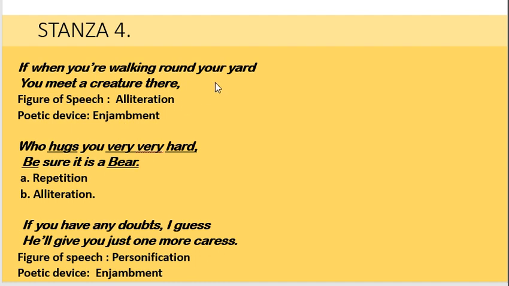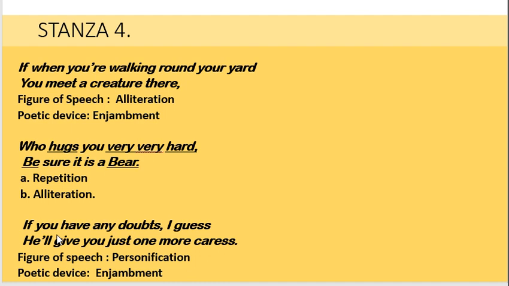We can see that here without any punctuation, the idea continues to be expressed in the second line also. In these lines, we can see that repetition is used because the word very is repeated, and alliteration also because the sound h is repeated in these two words and b is repeated in be and bear.